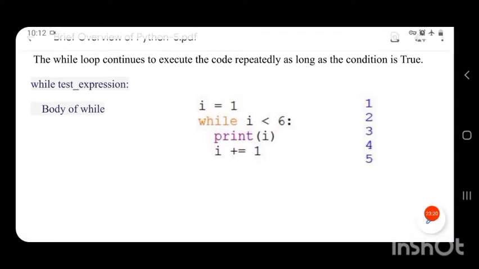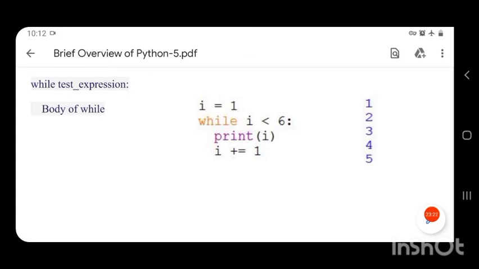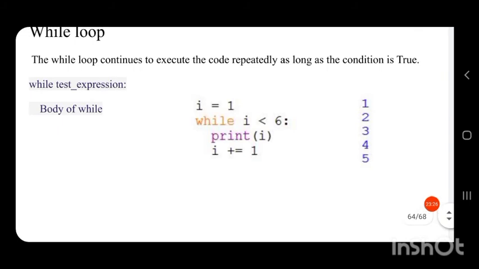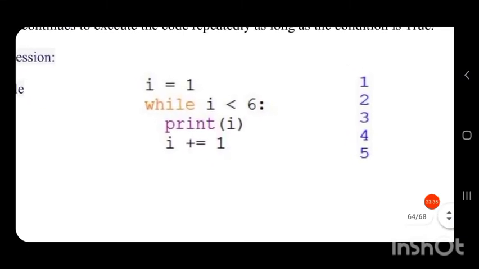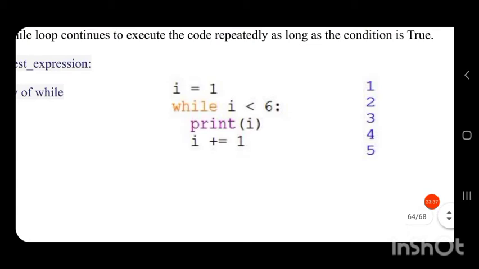So here I equal to 1 is set. Then while I less than 6, the loop will execute. So while now we have I equal to what? 1 is less than 6. So print I will print the first value 1.